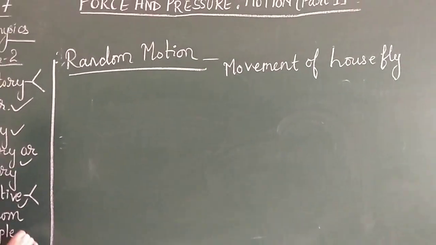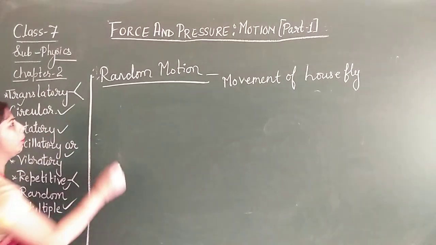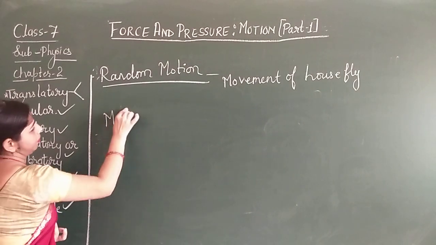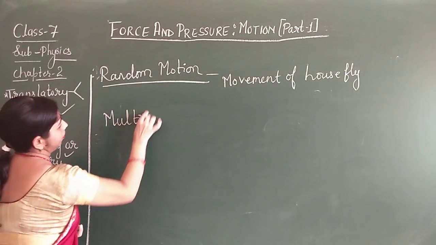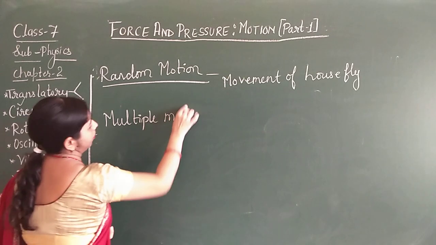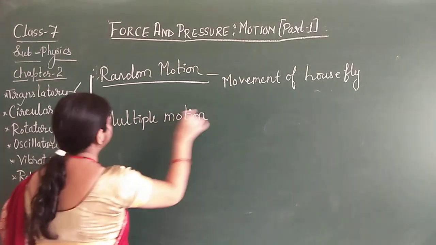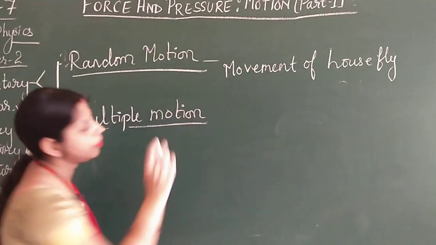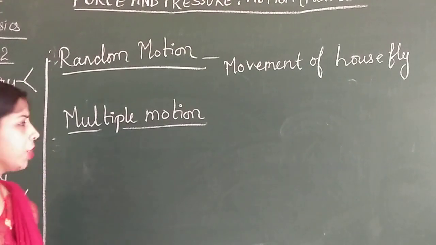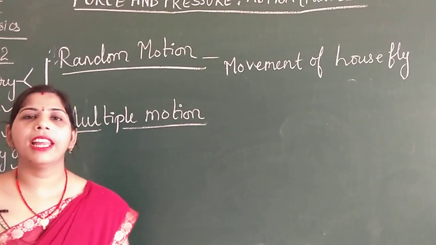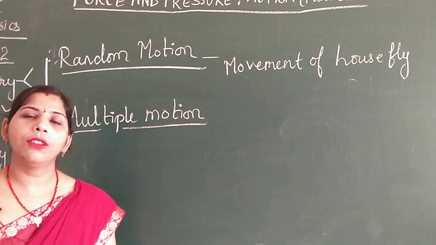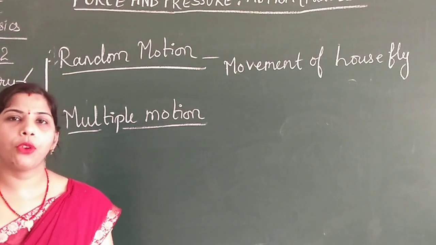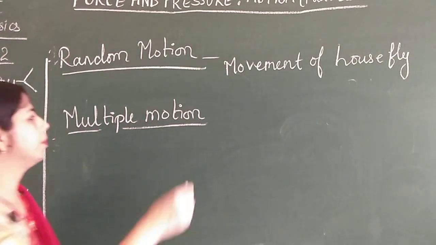Okay, so the last one is the multiple motion. So what is multiple motion? It is clear from the name that an object performs more than one type of motion at the same time.